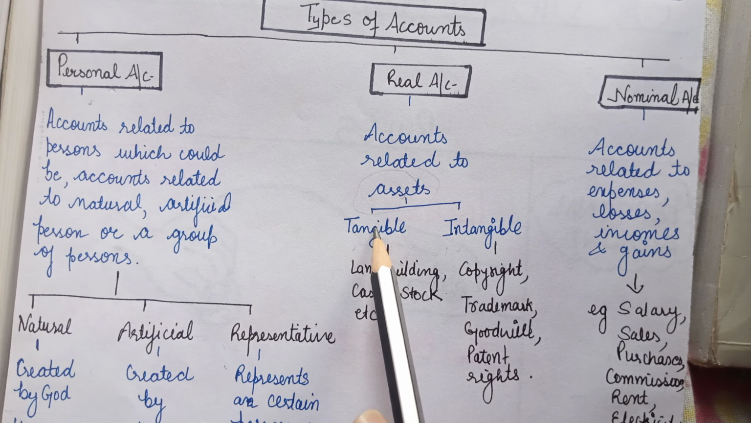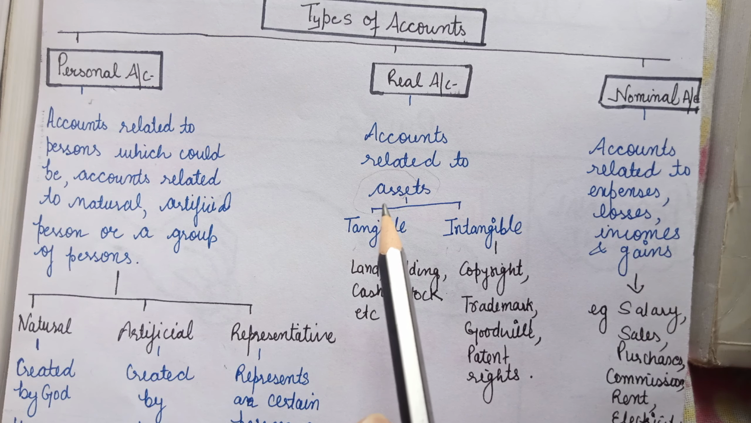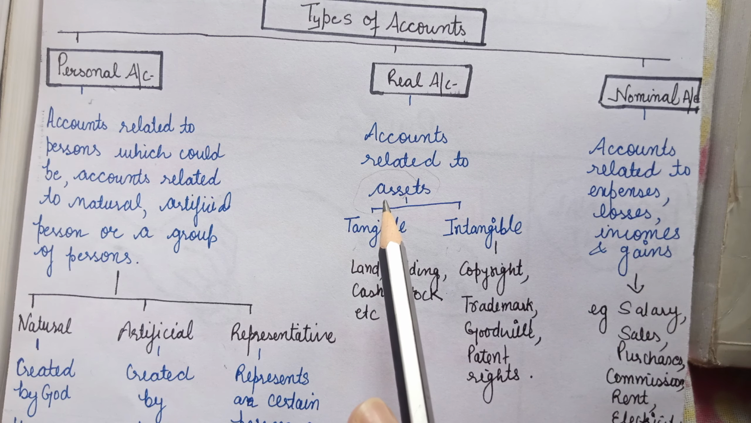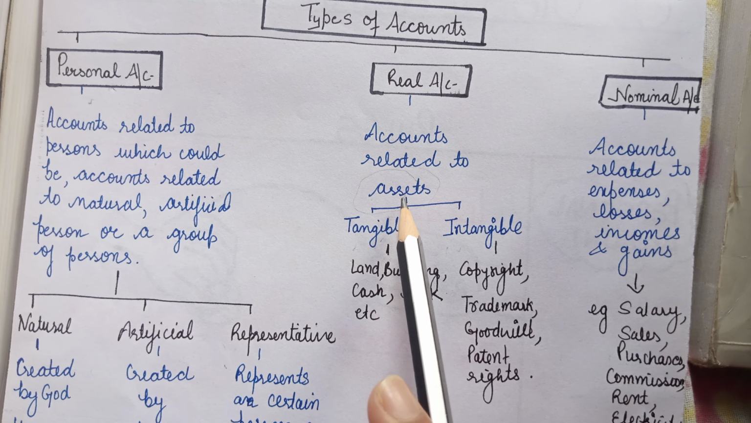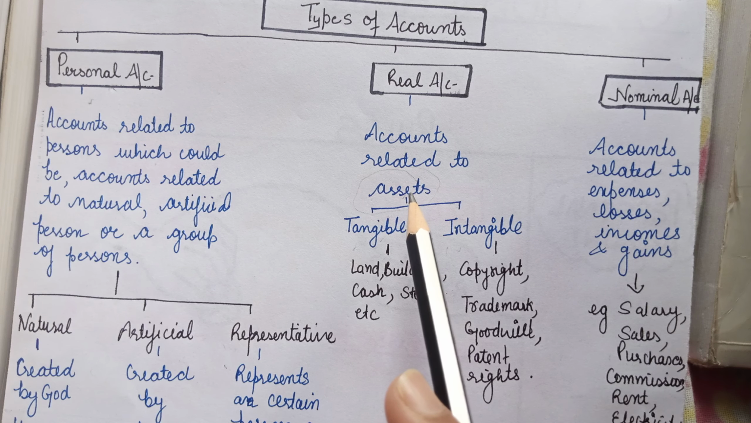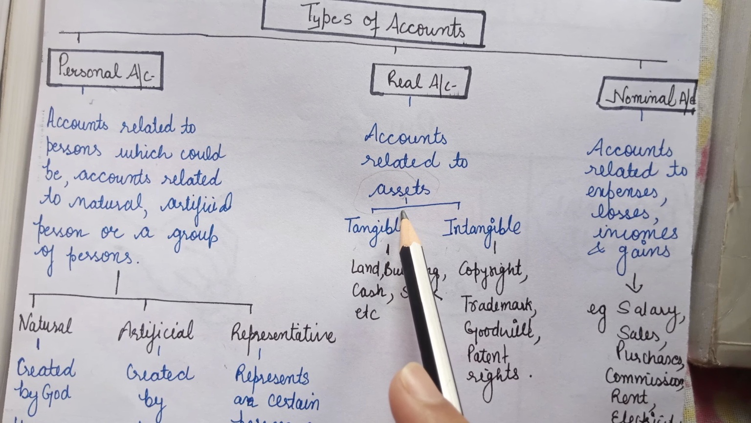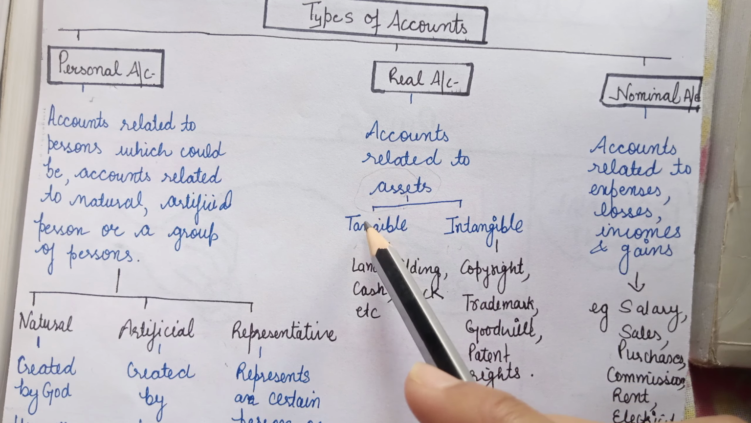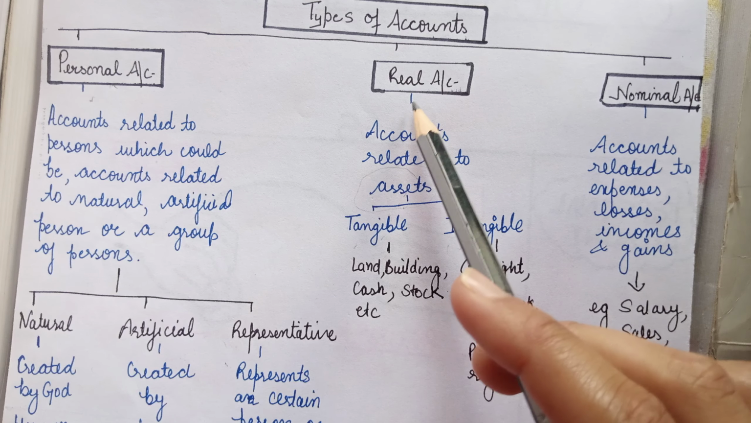So simply, assets are those things which are owned and controlled by the business. Okay, and these are going to pay you back in the future, from which future benefits can be received. These are known as assets. Okay, so you can say that we are going to take assets under the real account.